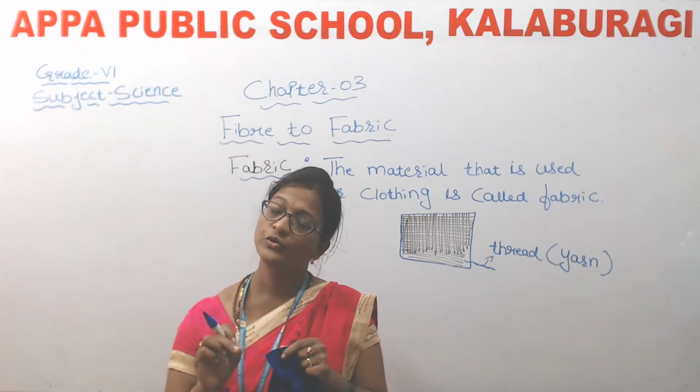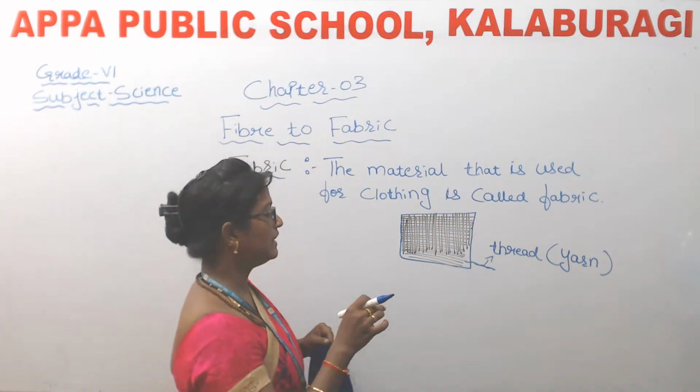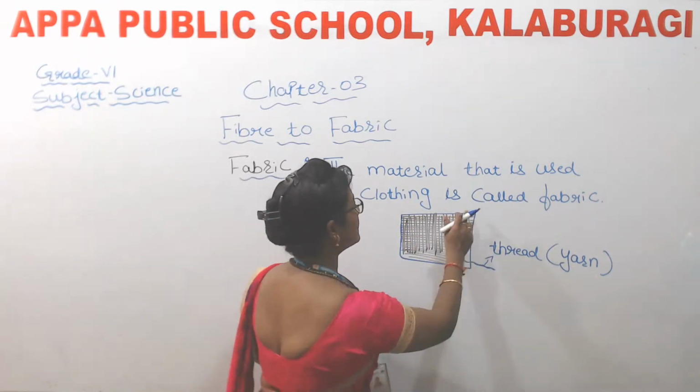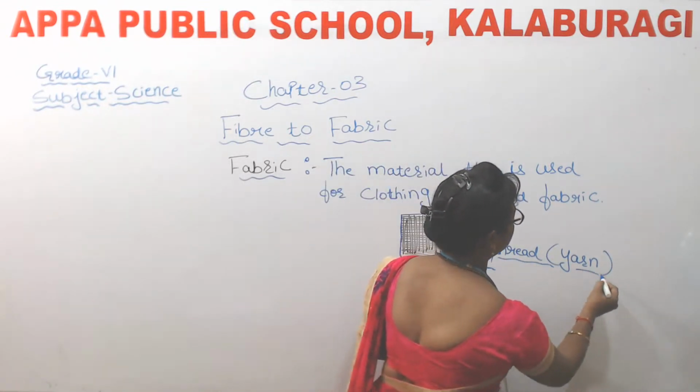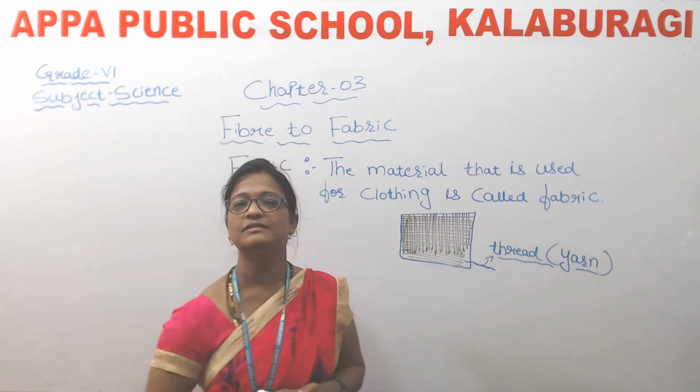So now, children, what do you come to know? We come to know that fabric is made up of yarn which are arranged together.